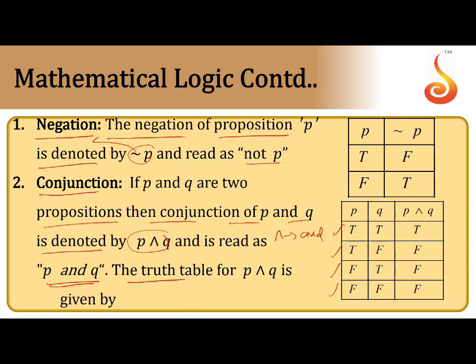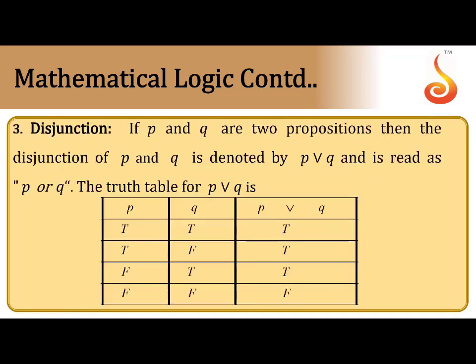If both are true, the truth value of P and Q is true; otherwise it is always false. If any one of them is false, it is false. If both are false, also false. You have to remember the last column. This is called conjunction.